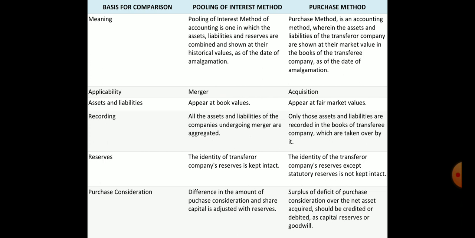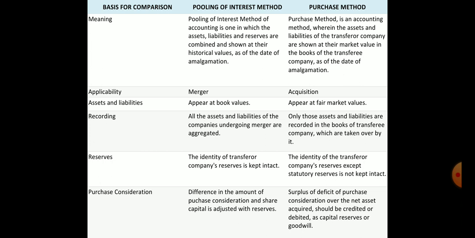So in the last, we must know what is the difference between the pooling of interest method and the purchase method, which is important from your final point of view. I'm just giving an overview. The pooling of interest method is followed in case of merger, where we are just adding the book values. Here all the assets and liabilities are merged or clubbed together. Here all the reserves we can treat as clubbed. The difference between purchase consideration and the actual share capital is adjusted with the reserves.